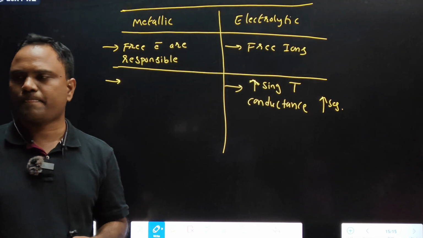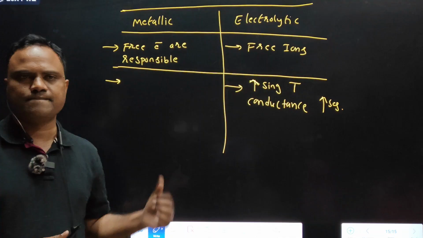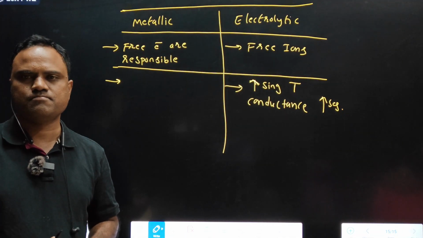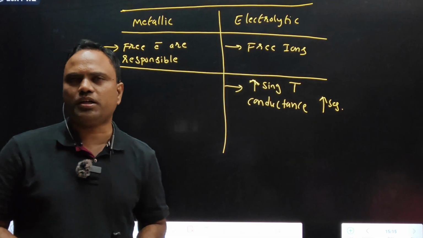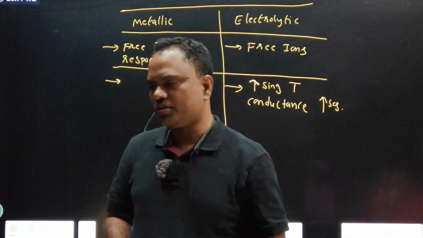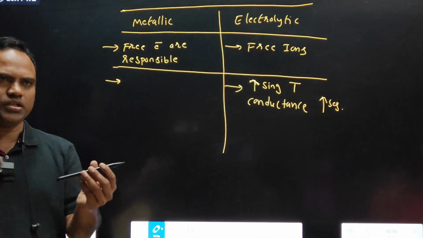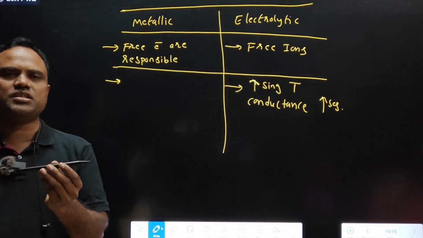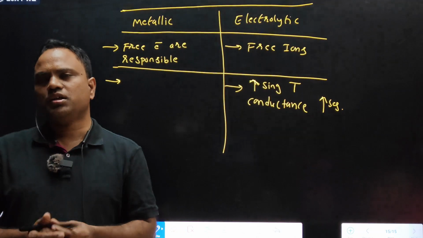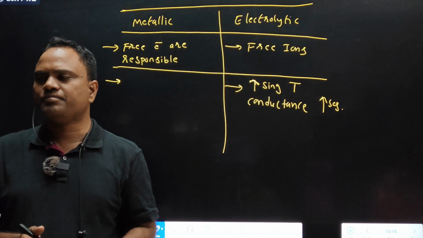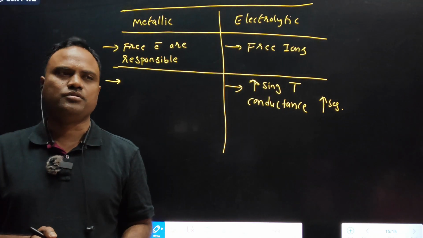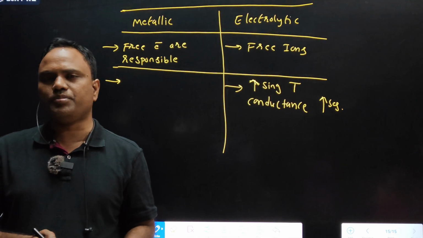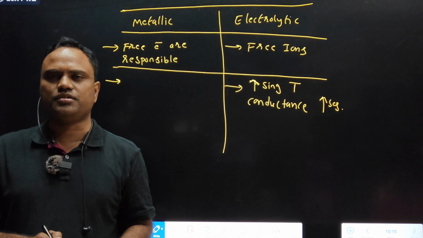What happens to metallic conductance upon increasing the temperature? See, for metals, when we increase the temperature, when we heat this metal rod, the iron rod, its resistance increases. If resistance increases, then conductance decreases. So metallic conductance decreases upon increasing the temperature due to increase in the resistance.